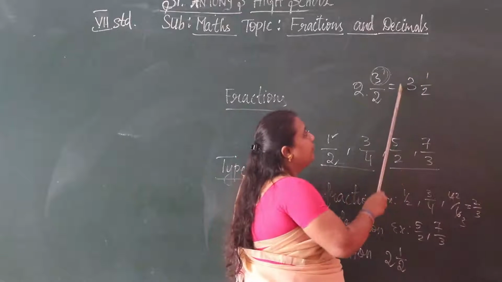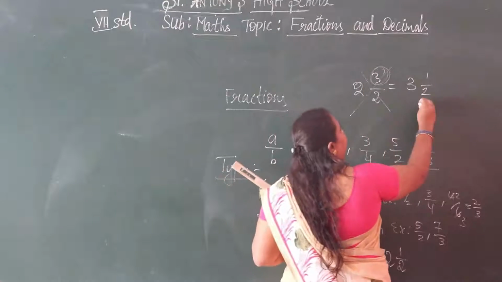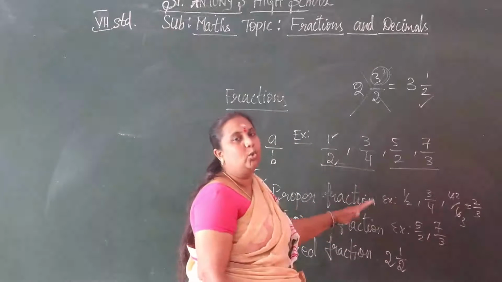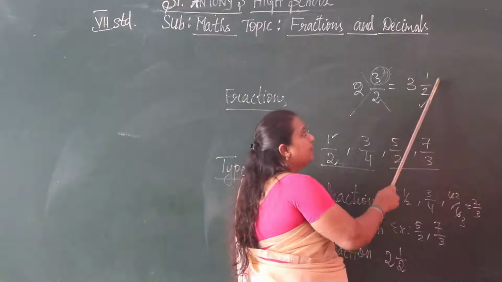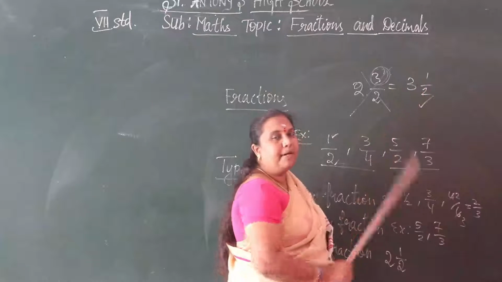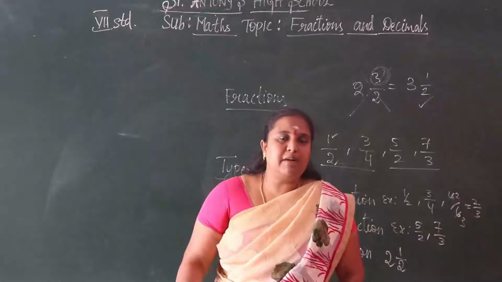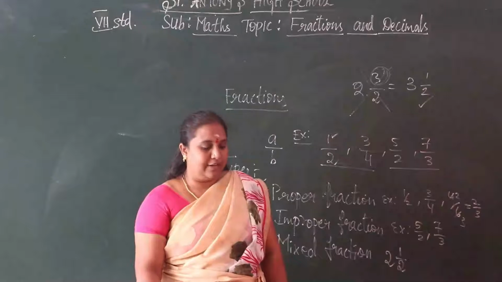So this is a mixed fraction. What is a mixed fraction? The whole number with the proper fraction is called a mixed fraction.